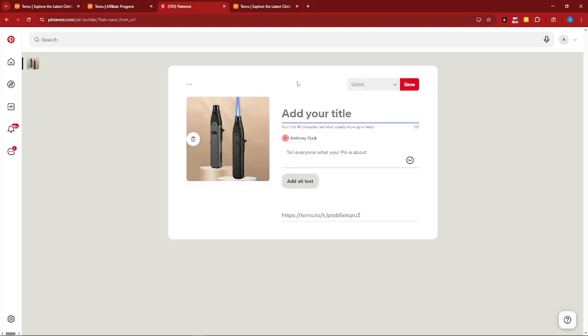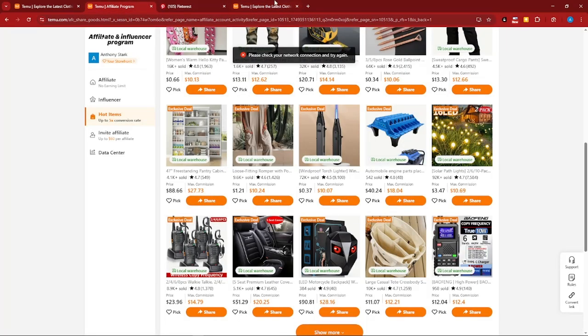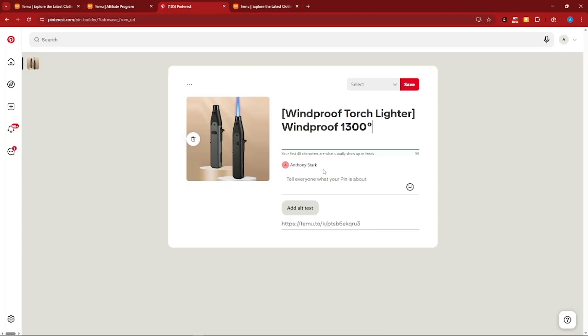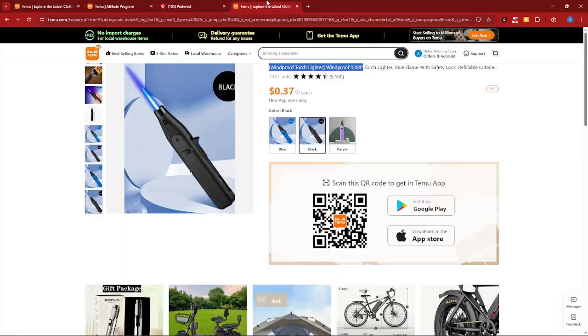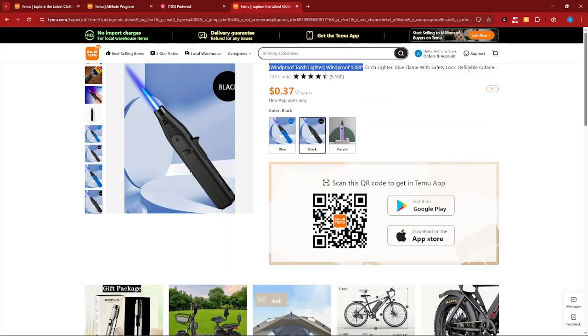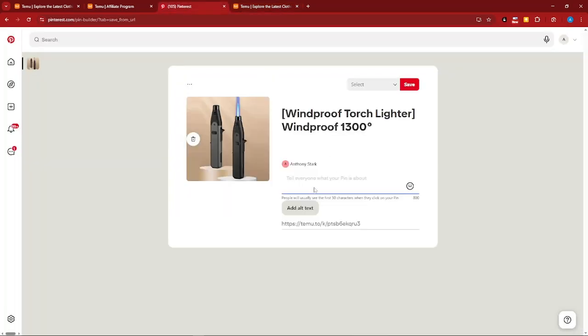Now we're just going to add the descriptions. I'm going to copy this one as it is. I'll go back here and look for the entire title itself, copy this part right here, and place it there to tell everyone what this is about. To get the description of the item, you just have to look at the details here. For example, this one is refillable. I'm going to go with this one right here, and basically, that's it.